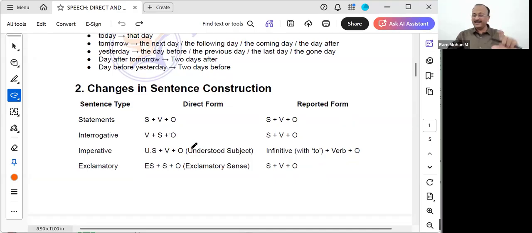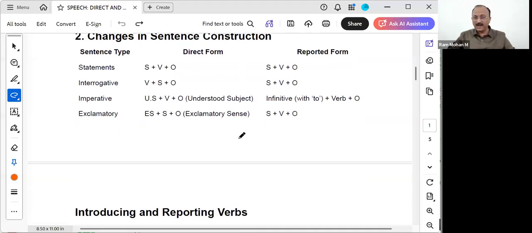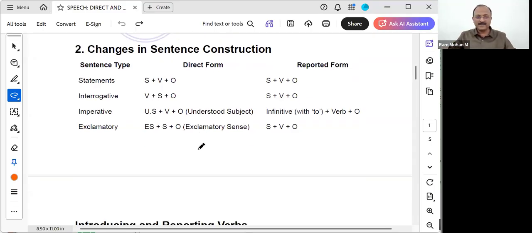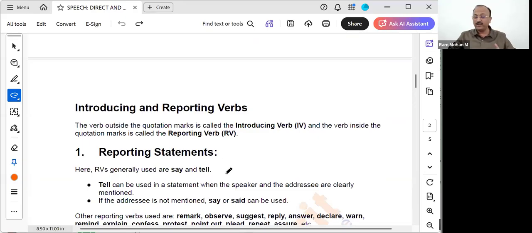Now, each of these things, I will explain with some examples. Why do I explain this structure? Because in grammar, many times you people don't know how your marks are getting deducted in the exam. You think that you have written the sentence correct, but the examiner says that you have actually made some mistake. Okay, let's take one example, starting from the reporting statements. How we want to report.